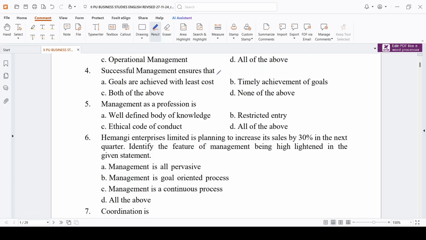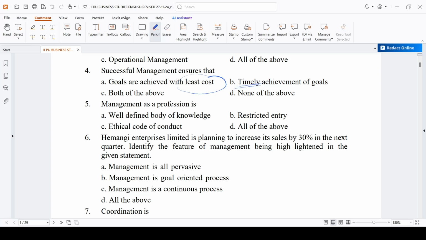Successful management ensures that. So if your management is successful, how should it be? Option A is achieve the goals with least cost. Obviously we all know that the main purpose of any management is achievement of the goals, but here they have given least cost. At a lower cost you have to achieve the goals. Option B, timely achievement of the goals, very important.